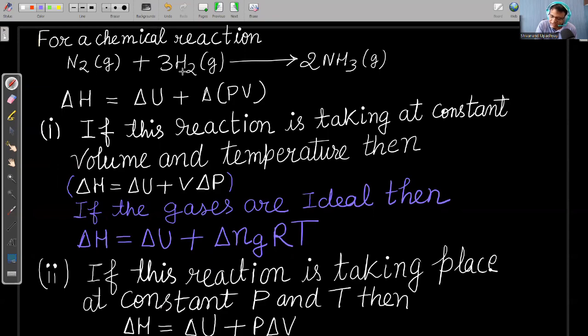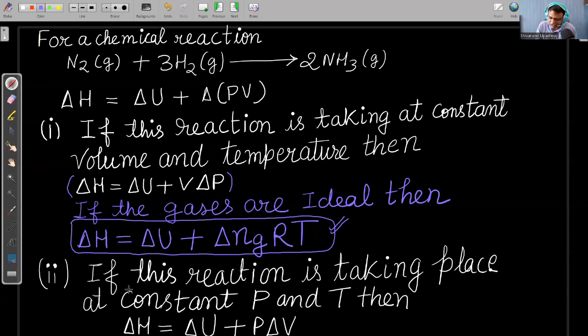But now if these gases behave ideally, then volume into delta P can be written in terms of moles, because this reaction is taking place at constant temperature. Temperature is not changing, volume is constant. So moles are changing, because of that pressure is changing. So basically when we are writing this relation, we should keep in mind that delta Ng RT is not always valid. It is valid when the gases participating in the reaction are ideal gases and temperature is not changing during the chemical reaction, then this formula is going to be valid.